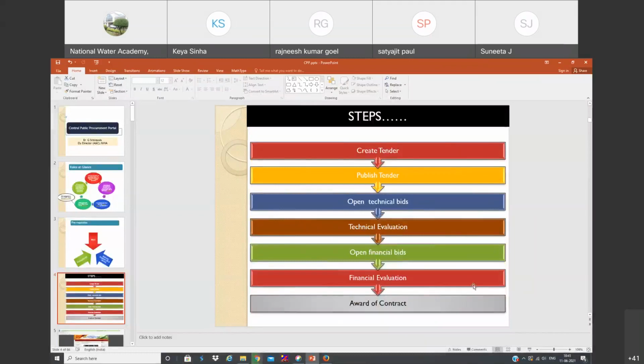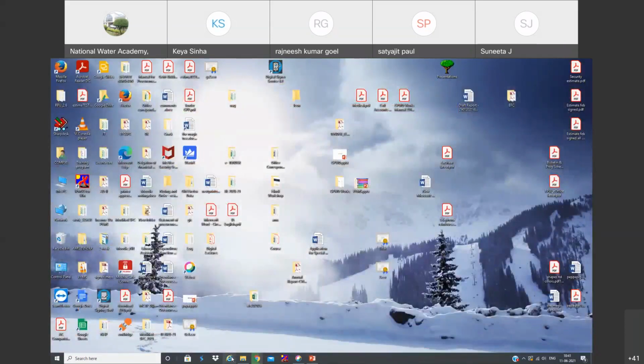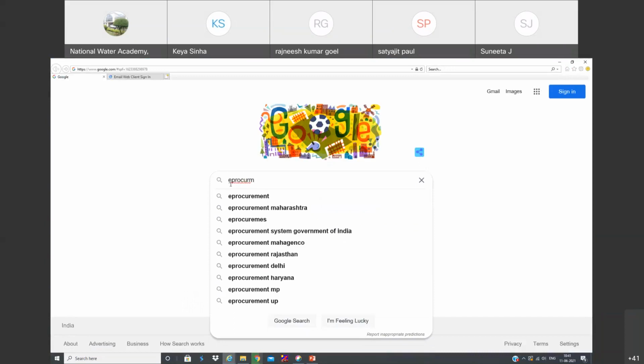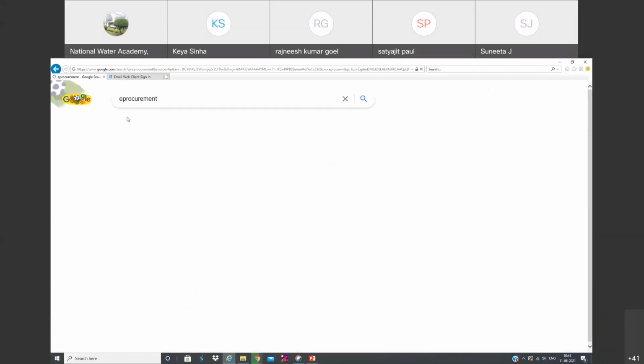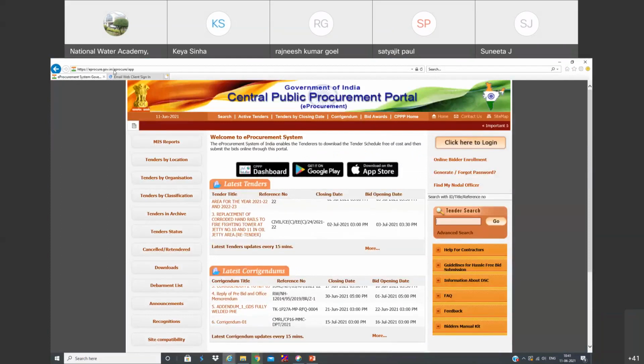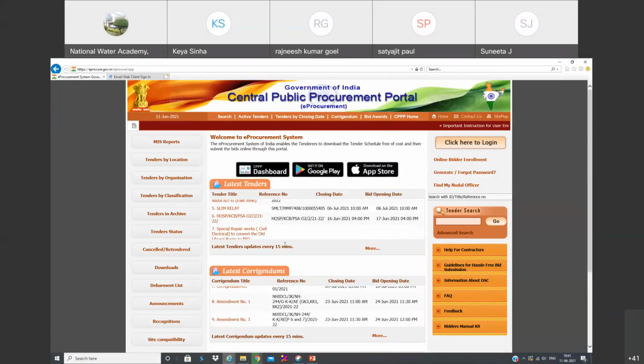Now let us go directly to the CPP portal and operate it through eprocure.gov.in. This is the web address, and here you can see the click here to log in option.